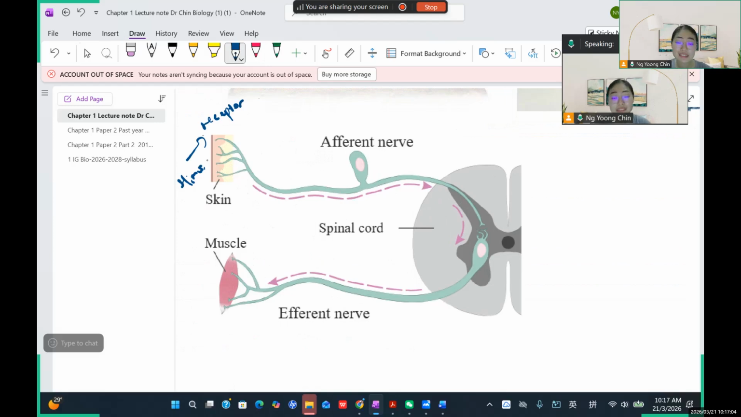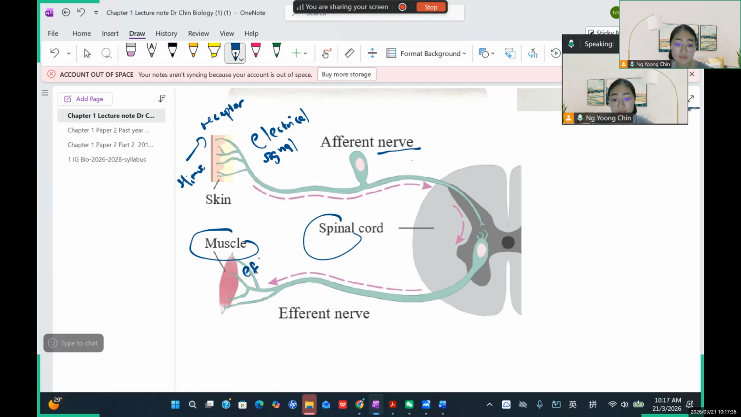So after the receptor detects the stimulus, they will transmit the signal. So they can generate an electrical signal. And then this kind of signal will be transmitted to the spinal cord through the nerve. Okay, so you can see, the nerve. Nerve is called what? 神经元, nerve. And then they will transmit through the afferent nerve and then reach your muscle. So this muscle is an effector.